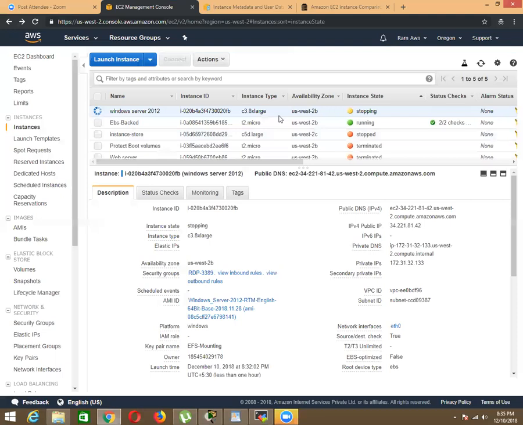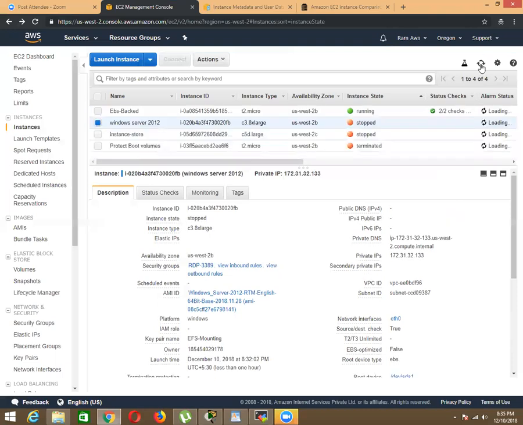Once you go to a higher instance type, you can come back. It is not like volumes, where if you increase the size, you cannot decrease it. But here it's not like that. Anytime you can increase, or if you don't want this type of instance, you can decrease it.